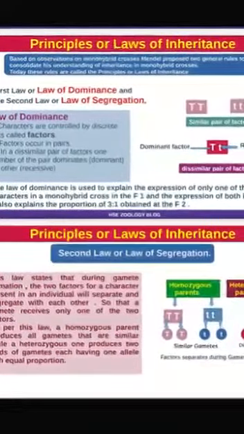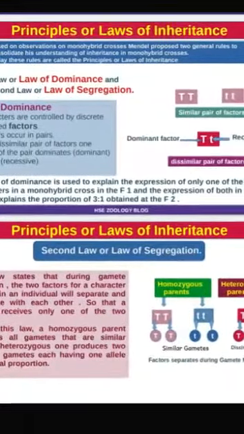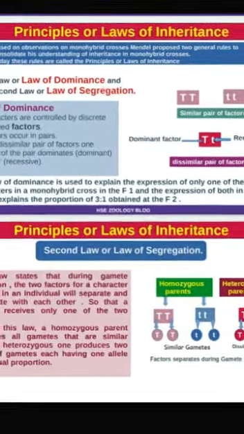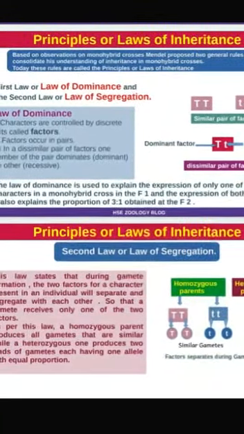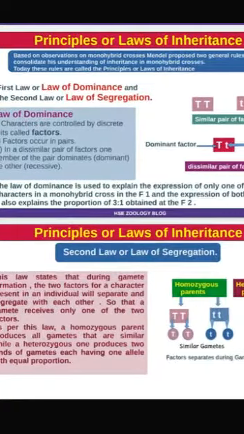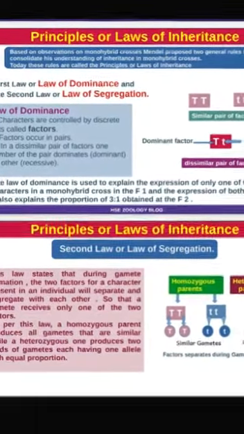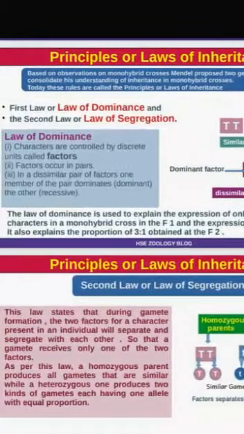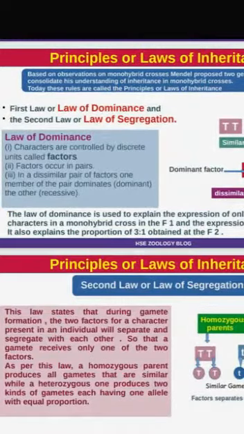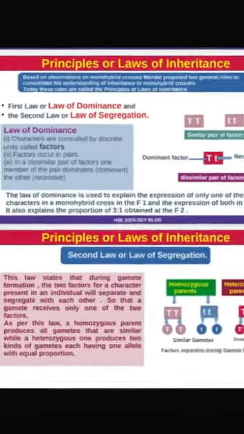Based on Mendel's observation on monohybrid crosses, he proposed two general rules of inheritance. These rules are called the principles or laws of inheritance. The first law is the law of dominance, and the second law is the law of segregation. This is based on the monohybrid cross.